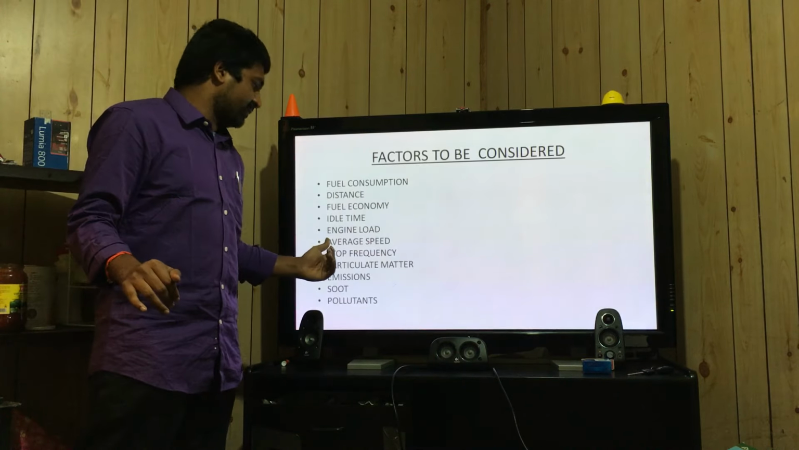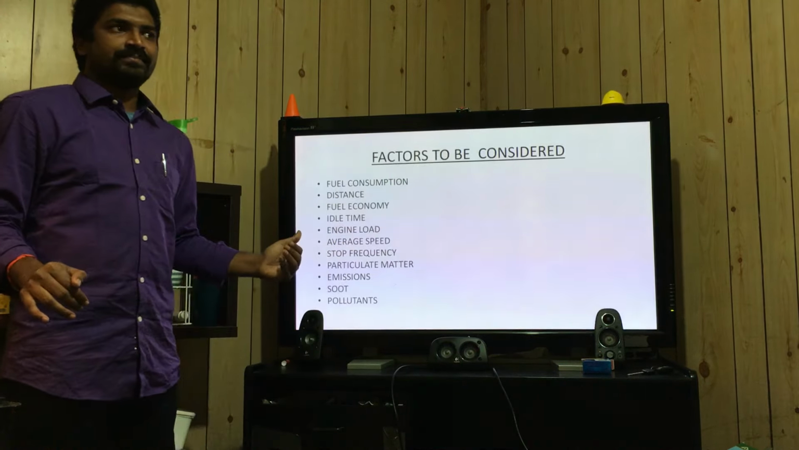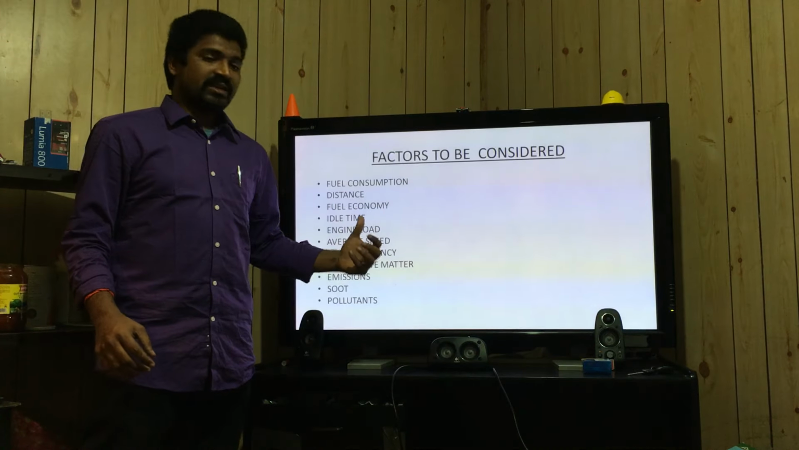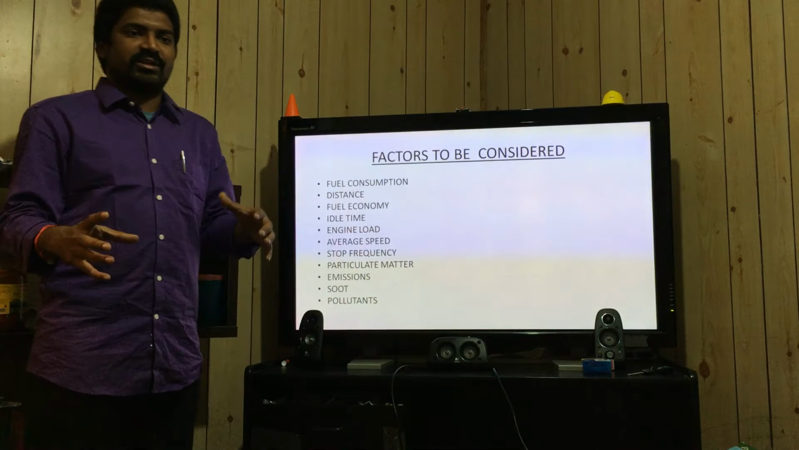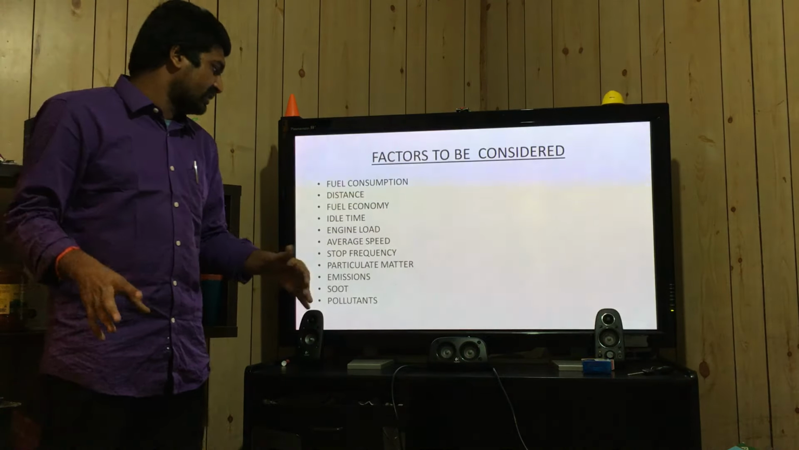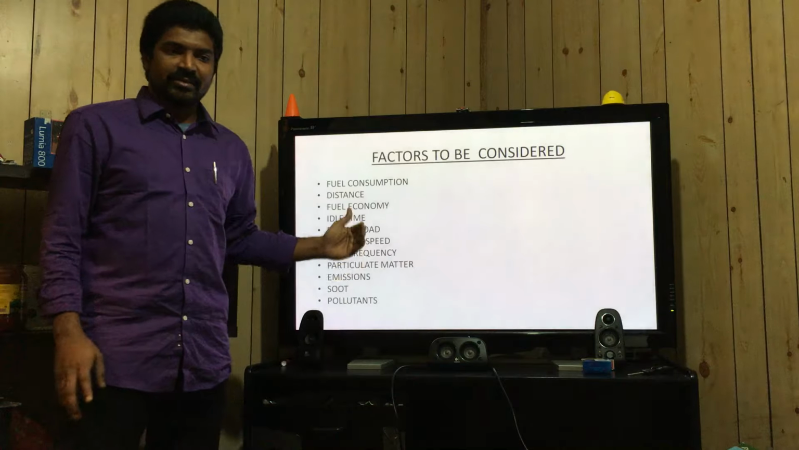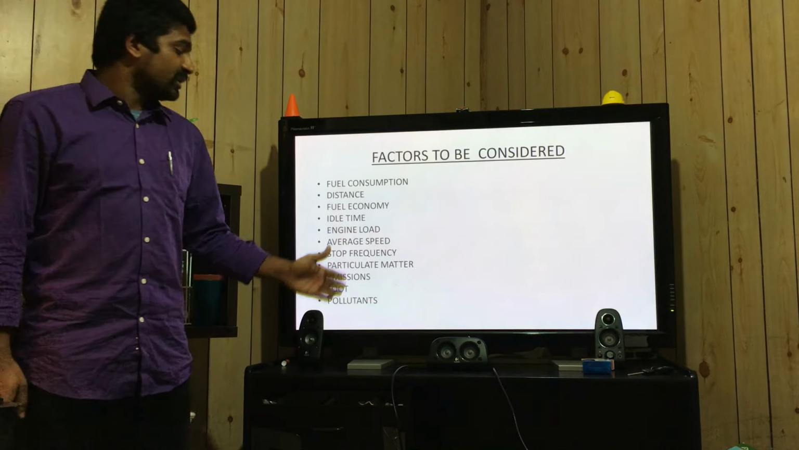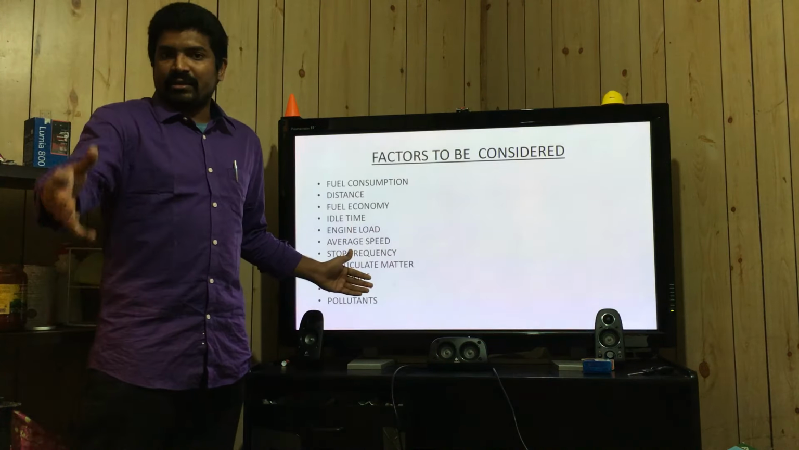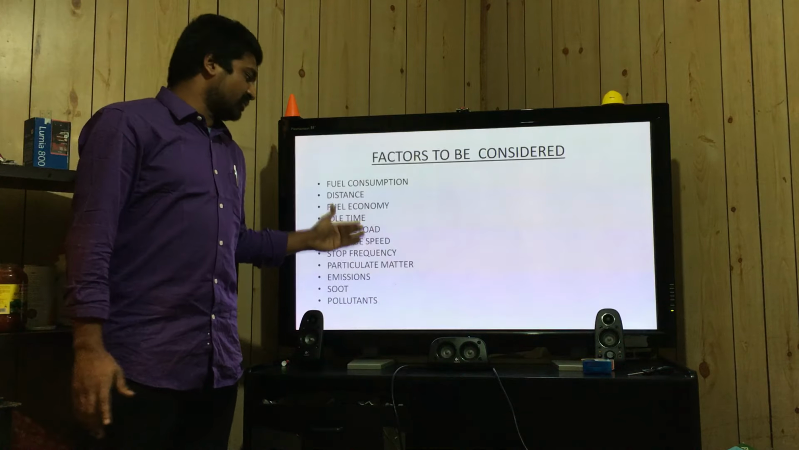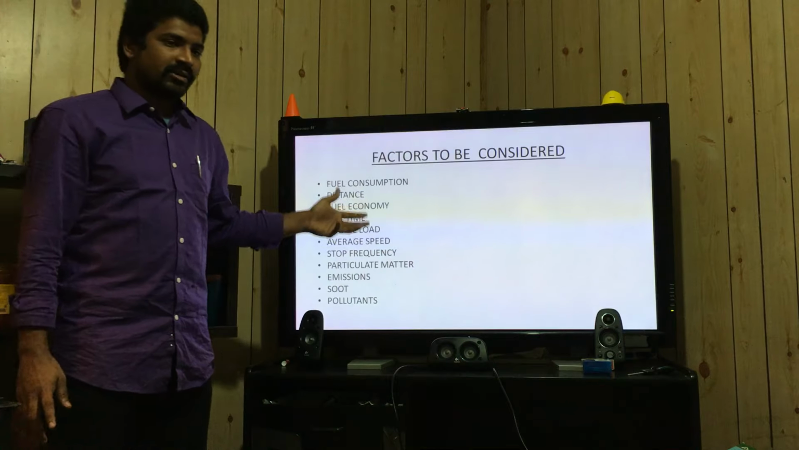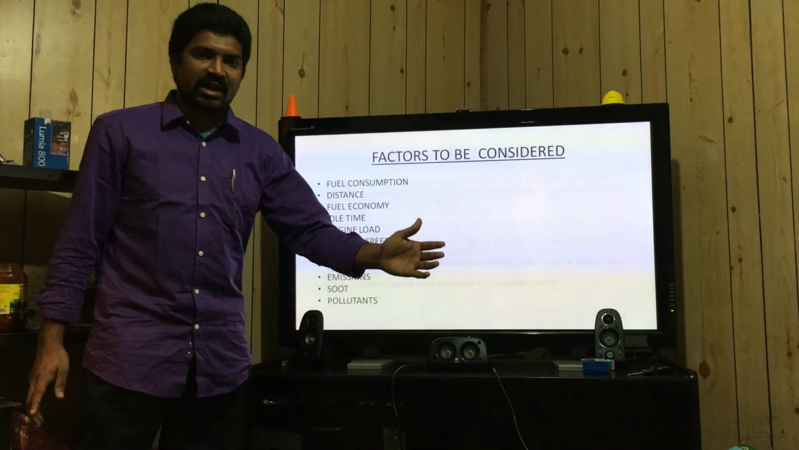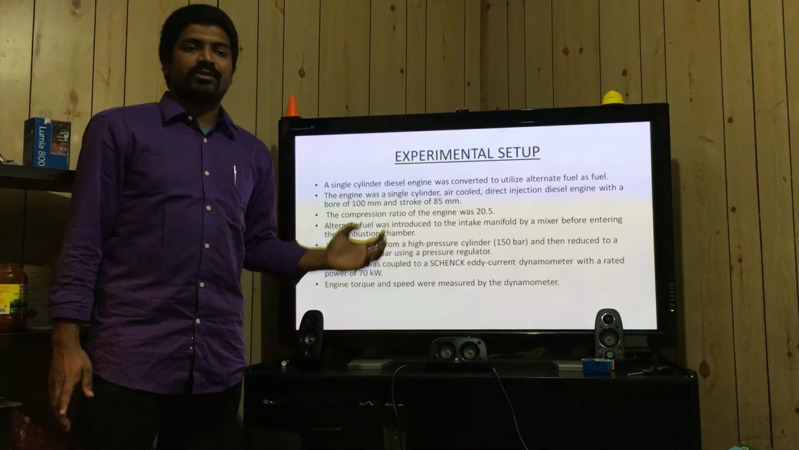And the stopping frequency. The stopping frequency covers any braking or delays in the ignition or working of the engine. Then the particulate matter, emissions, soot and pollutants come under the emissions which cause pollution. Here we are going to consider all the factors for various types of alternate fuels and suggest the best one.